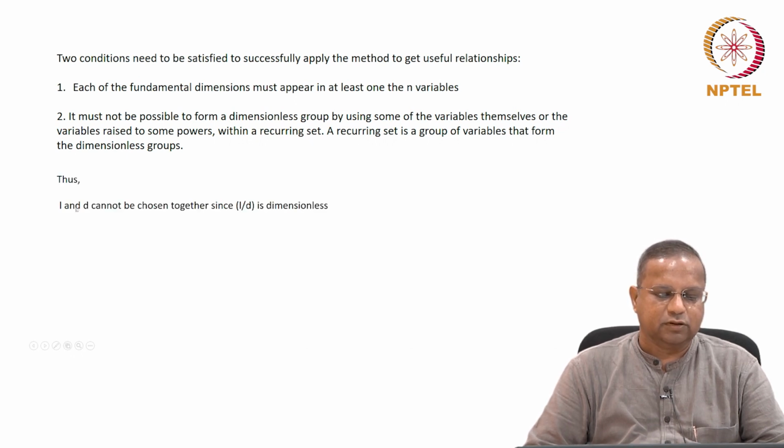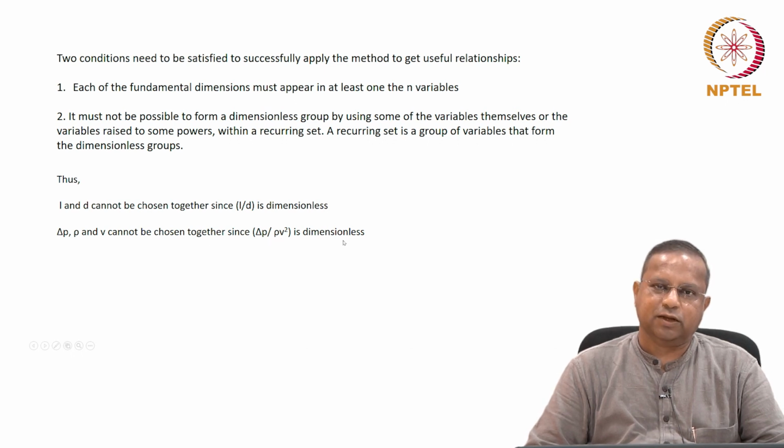Therefore, we cannot choose L and D together from that recurring set of 6 variables, because if you just do L by D it becomes dimensionless. That cannot happen. It must not be possible to form a dimensionless group by using some of the variables themselves or variables raised to some powers. And you cannot choose delta P, rho and V together, because delta P by rho V squared becomes dimensionless.